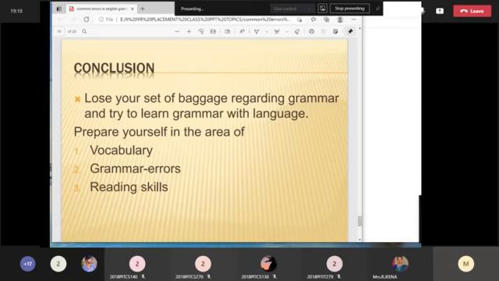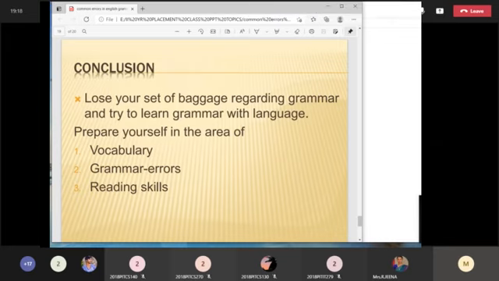You will not get that skill overnight. You must develop that skill. So how can you develop it? By reading daily. Read some magazines, whichever interest you. You can take them and read them. So these are the three important things. If you master yourself in these, you can appear very confidently for any kind of competitive exam. Okay, so these are the things that I have to say.